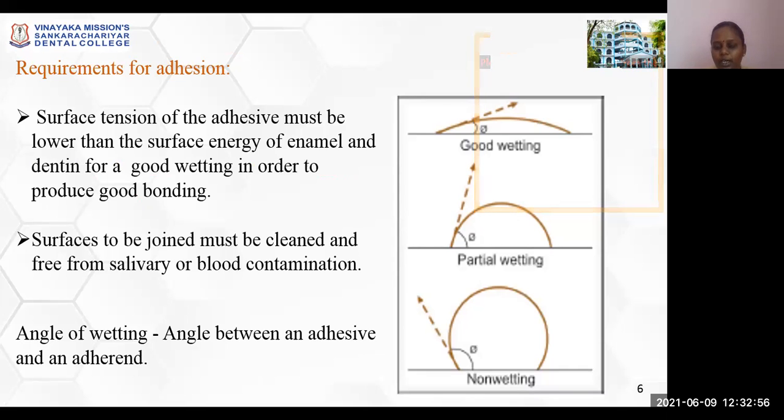When an adhesive forms less than 90 degrees, it means the adhesive has low viscosity. It can easily flow into the irregularities of the tooth structure. That is the good wetting phenomenon. If the adhesive is viscous in nature, then it may cause an angle with the adherent which is almost equal to 90 degrees. It means it causes only partial wetting on the surface. If the adhesive is very viscous in nature, then it will not flow onto the surface of the adherent and the angle formed by the adhesive is greater than 90 degrees. That is, an obtuse angle is formed, which indicates non-wetting of an adhesive.